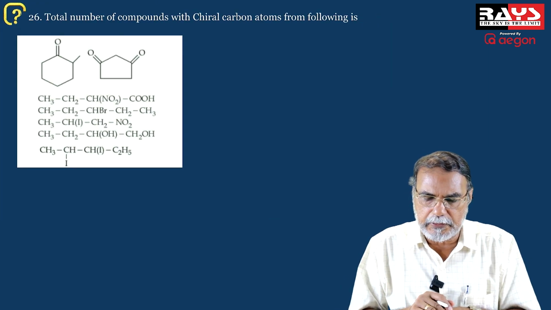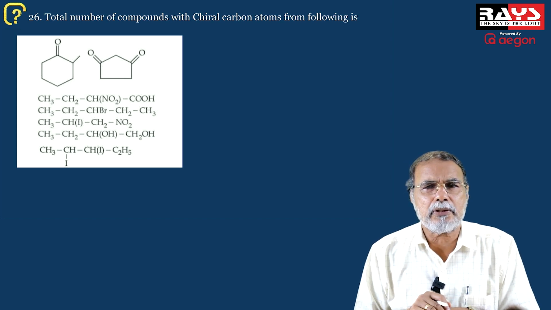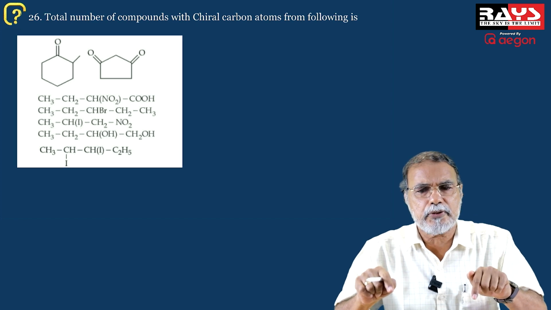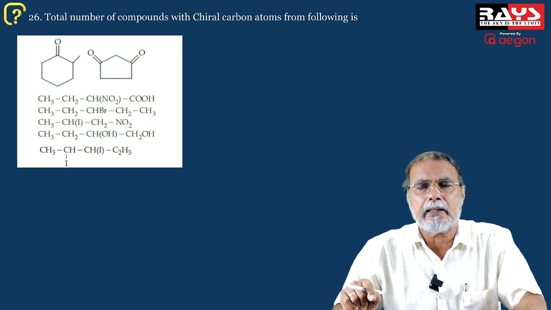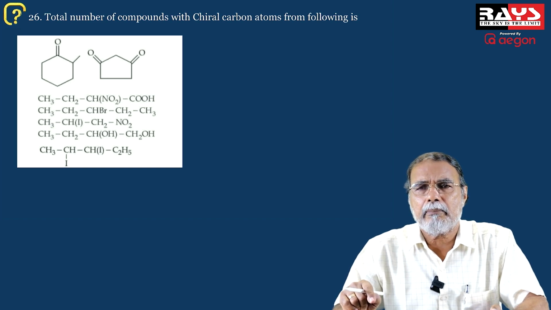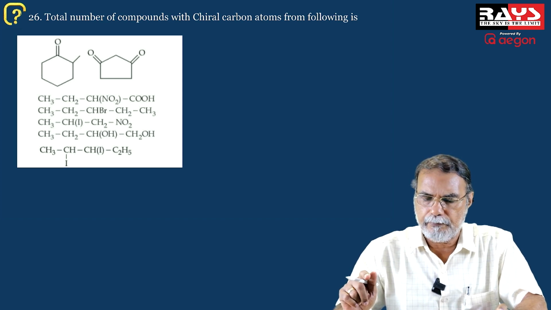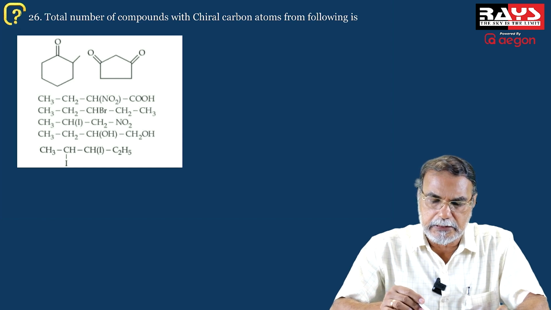Now, let us move on to the next question. Again, a pretty simple question. The only thing is that you have to concentrate on the structures of the compounds given and see whether each contains a chiral carbon. A chiral carbon means a carbon whose valences are satisfied by 4 different atoms or groups. So try to locate the chiral carbon in these cases.